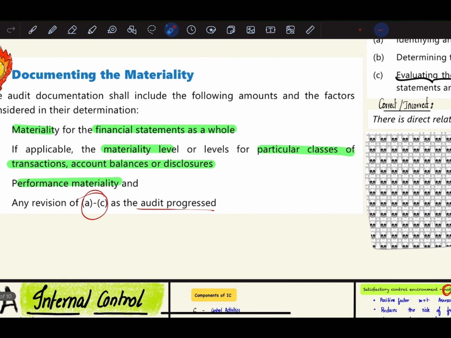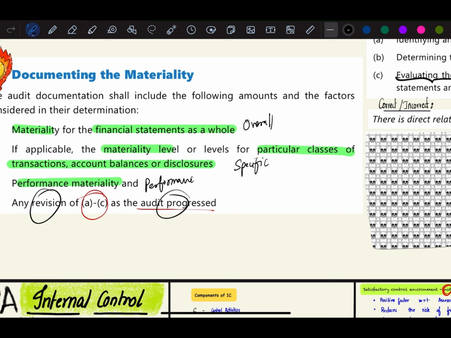Next, documenting the materiality. This is the easiest part of this entire chapter and also the most asked question. When you're documenting the materiality, what all do you need to include? The first thing is materiality for the financial statements as a whole, which is nothing but your overall materiality. Then, if applicable, materiality level for particular classes of transactions and account balances, this is your specific materiality. Then we have performance materiality. And lastly, any revision as the audit progresses. Basically, you have to document the types of materiality and any revision in them.